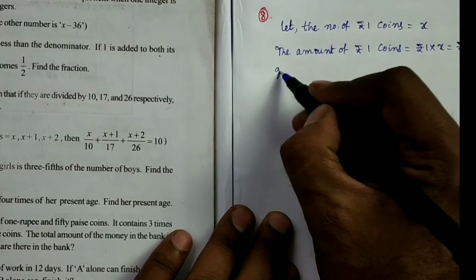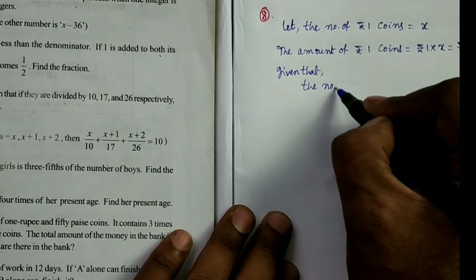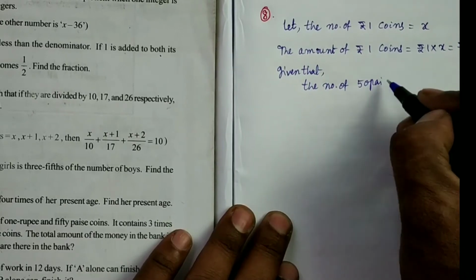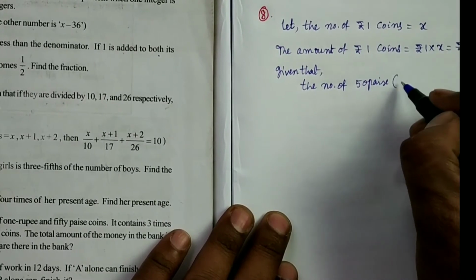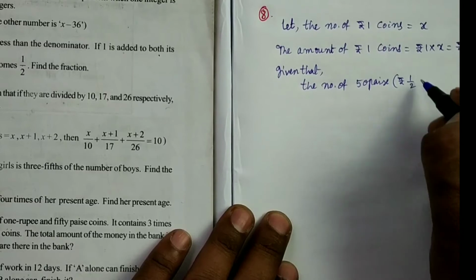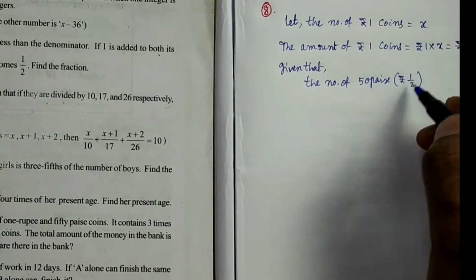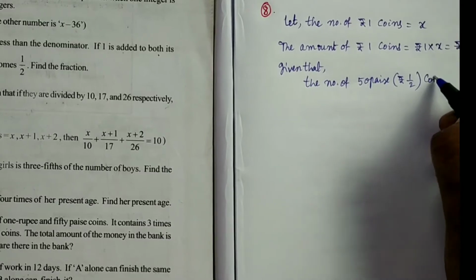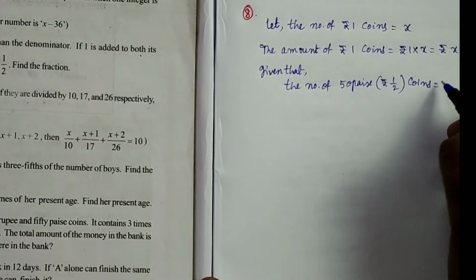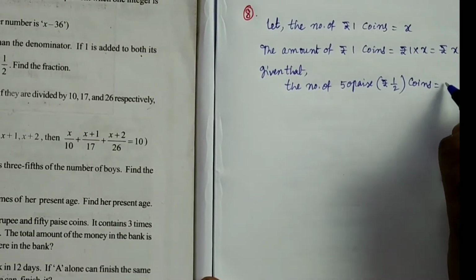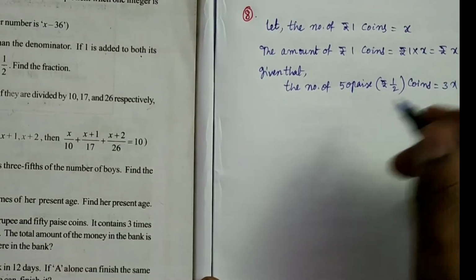And given that the number of 50 paise coins, 50 paise meaning rupees 1 by 2, half rupee, is 3 times the number of 1 rupee coins, that is 3x.